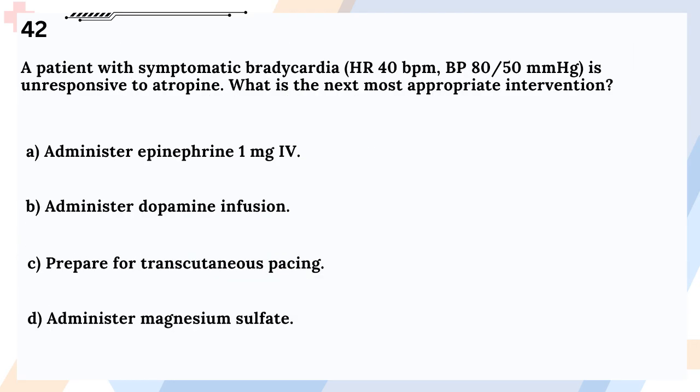Question 42. A patient with symptomatic bradycardia, HR 40 BPM, BP 80/50 mmHg, is unresponsive to atropine. What is the next most appropriate intervention? A. Administer epinephrine 1 mg. B. Administer dopamine infusion. C. Prepare for transcutaneous pacing. D. Administer magnesium sulfate.